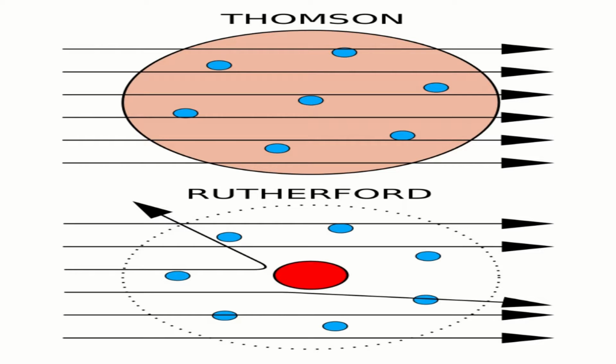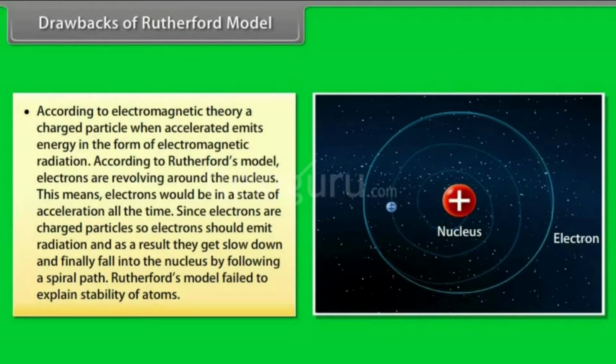Rutherford was forced to discard the plum pudding model and reasoned that the only way the alpha particles could be deflected backwards was if most of the mass in an atom was concentrated in a nucleus.